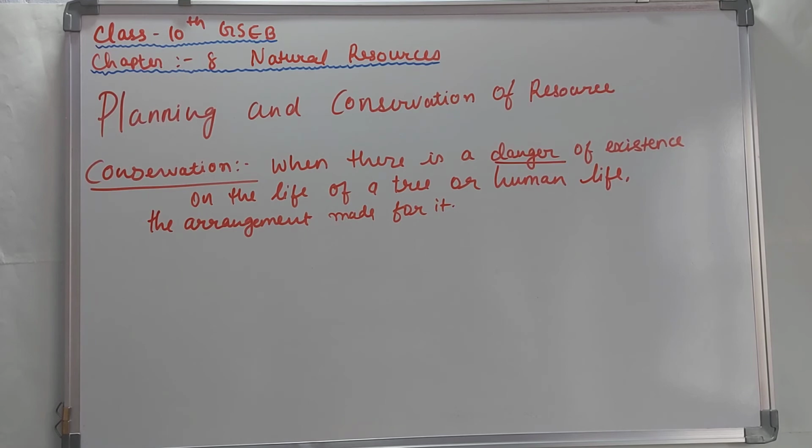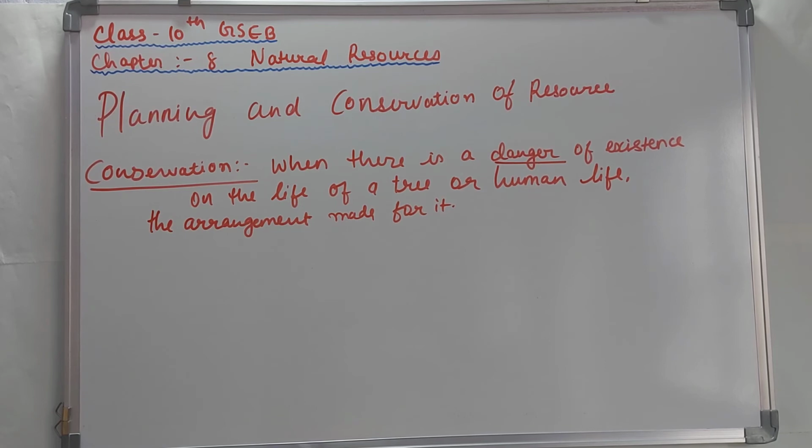Conservation of resource. What do you mean by conservation of resource? When there is a danger to the existence of a tree or human life, the arrangement made for it is termed as conservation. So if there is really a danger to existence, whether for a tree or for human life, then the arrangement done to safeguard it is termed as conservation.